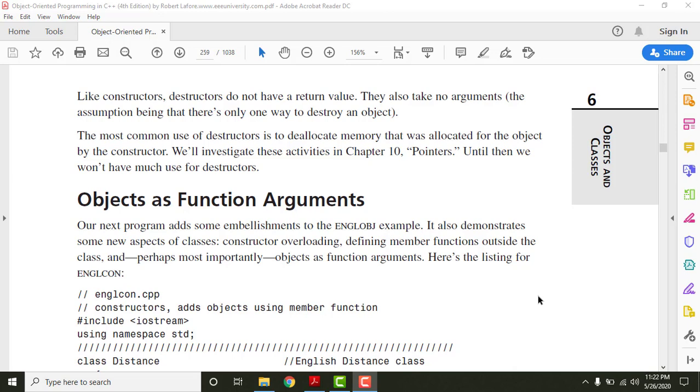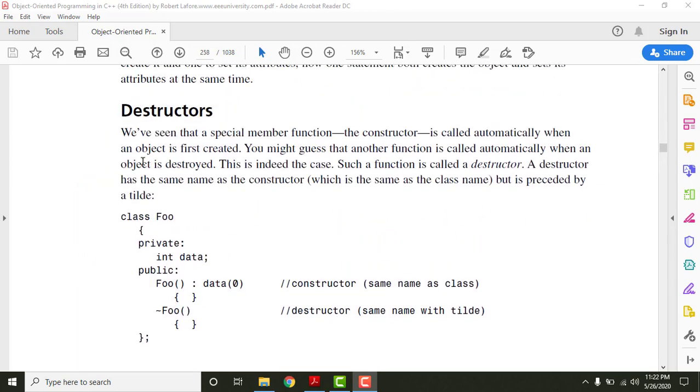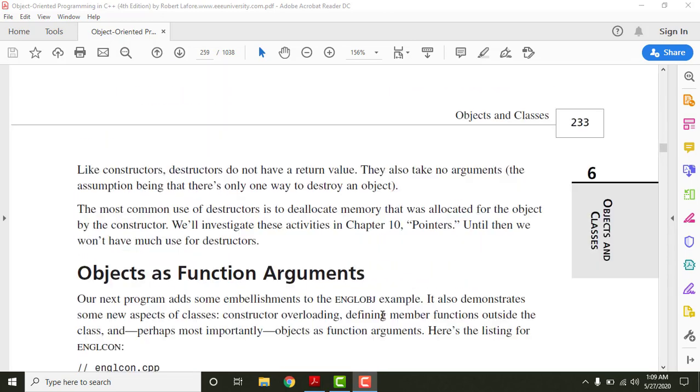In this video, we will cover the remaining topics of Chapter 6, Classes and Objects. We will start from Objects as a function argument. In the last video, we covered the topic of destructors. So I hope the concept of object is very clear in C++, as well as function and arguments. I hope these three words really make sense to you till this point.